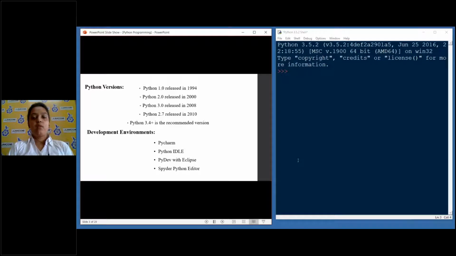Python 3.4 or above, 3.5, 3.6, 3.8 is the recommended version for the coming years. The development environment includes PyCharm, Python IDLE, which you can see here on the right-hand side of your screen, PyDev with Eclipse, which is a plugin for Eclipse IDE so that you can run Python programs there, and the Spyder Python editor.